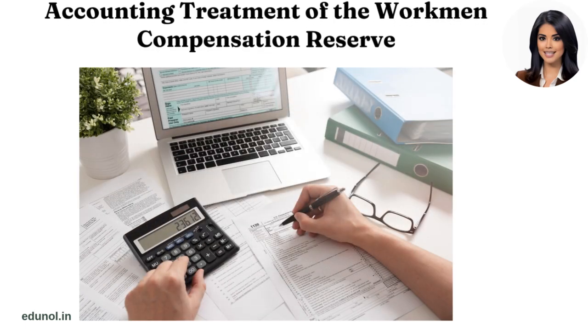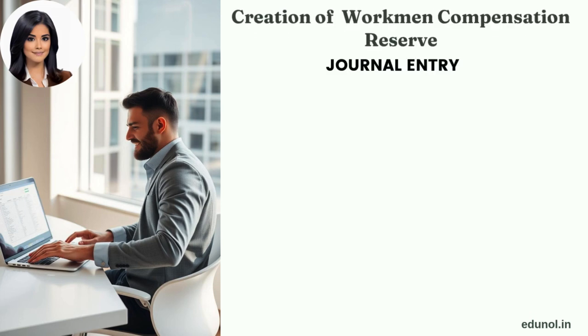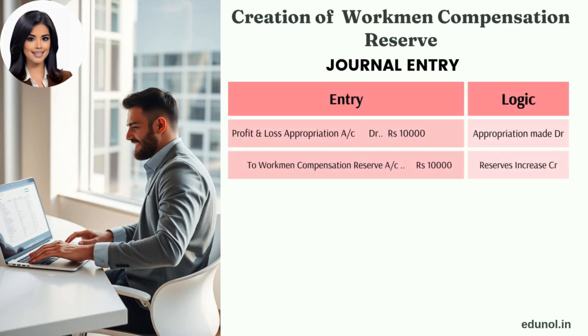Next, we come to the accounting treatment of Workmen Compensation Reserve. First, we will discuss the journal entry. The Workmen Compensation Reserve is created by the journal entry where profit and loss appropriation account gets debited and the Workmen Compensation Reserve account gets credited. Profit and loss appropriation account is debited whenever any appropriation is done. Workmen Compensation Reserve is credited as reserves are increasing.